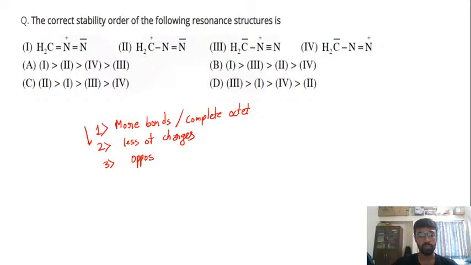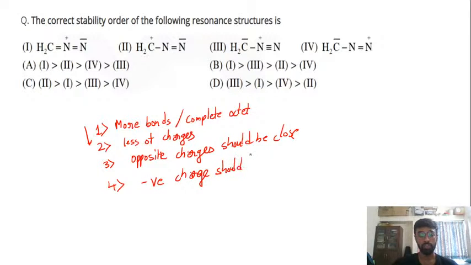है ना, your opposite charges should be close. Okay, and even if this is also the same, then you need to understand कि आपका जो negative charge है ना, negative charge should be on the more electronegative atom. So this is how you check which resonating structure is the more stable resonating structure.